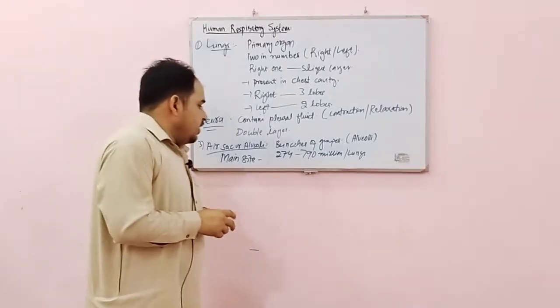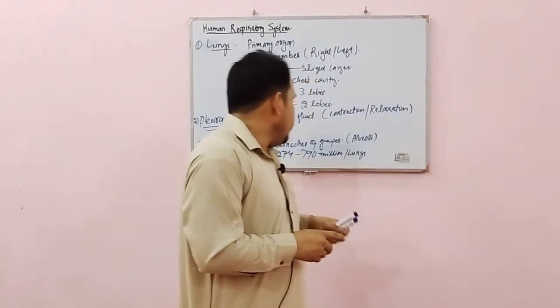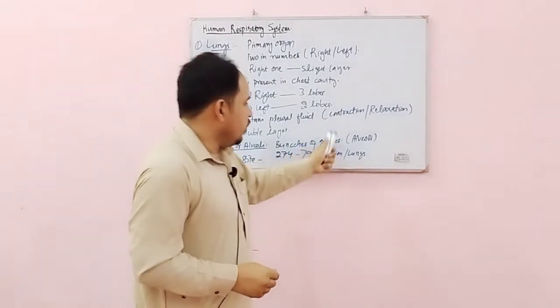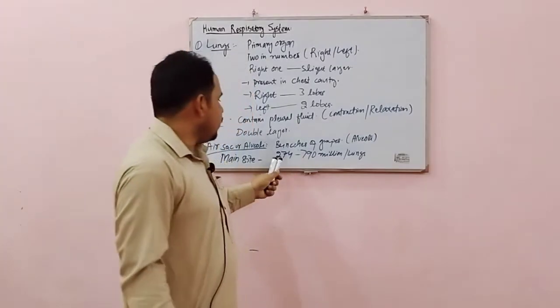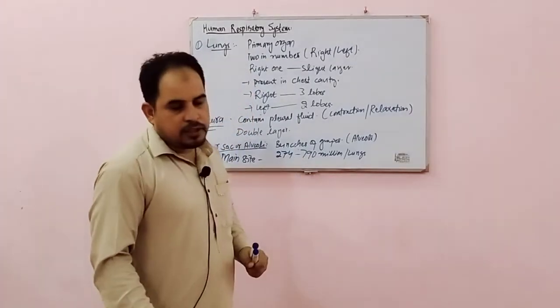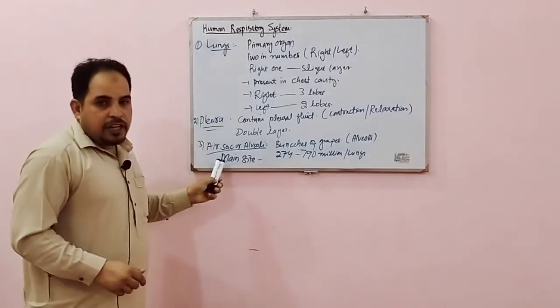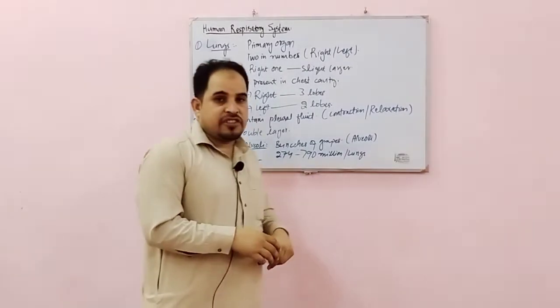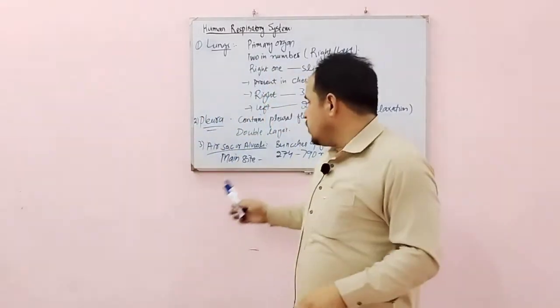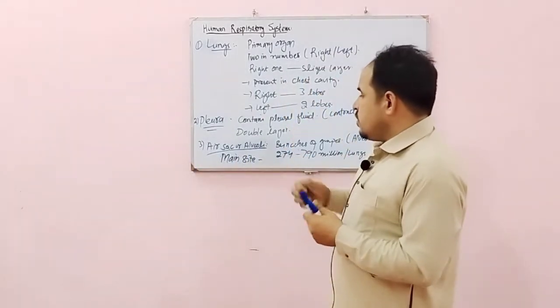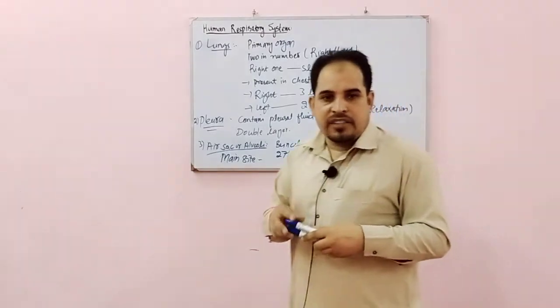The air sacs are alveoli, which look like bunches of grapes. These are 274 to 790 million per lungs. This is the actual site of gaseous exchange, and these alveoli are also supported by blood capillaries, which are mainly responsible for the gaseous exchange.